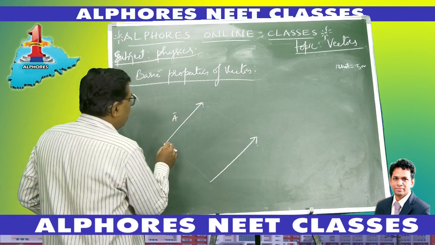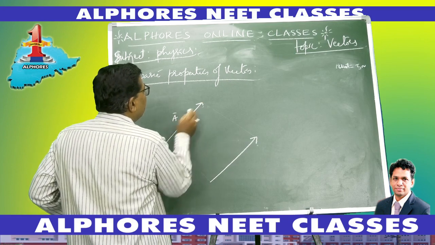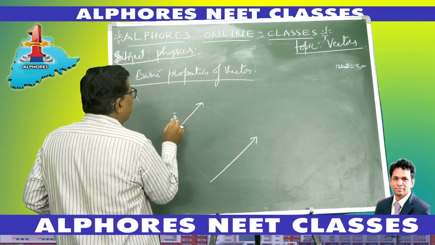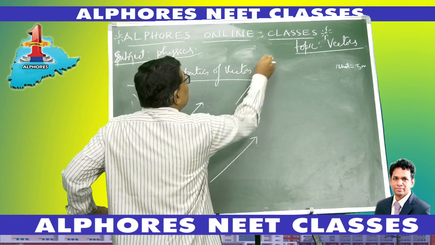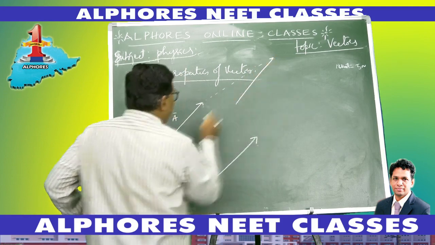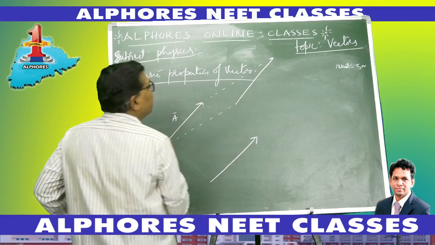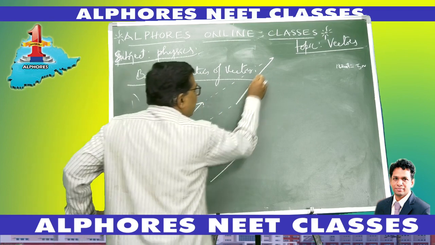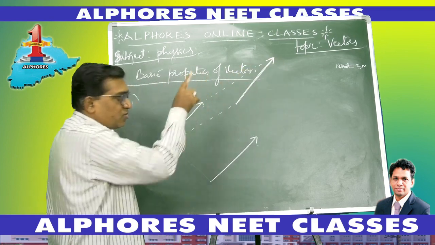So if I shift this vector like this, from this side to here, this point is shifted to here and this point is shifted to here. So the length remains the same and the direction also remains the same.